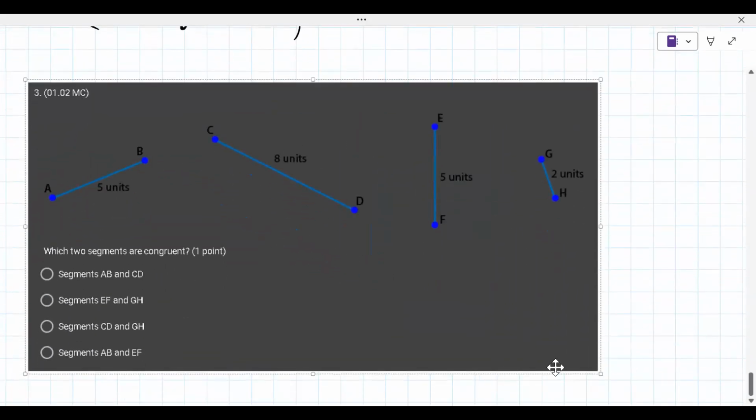All right, let's take a look here. Which two segments are congruent? Why don't you try answering this on your own and let me know what you come up with.